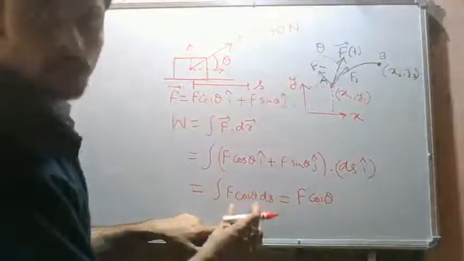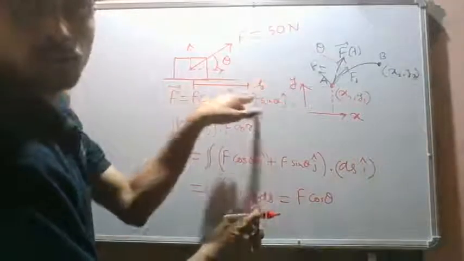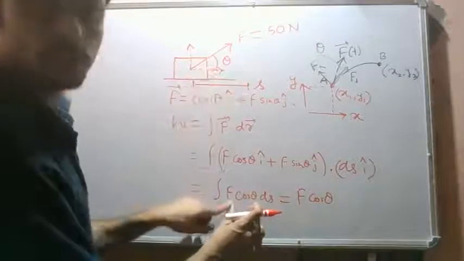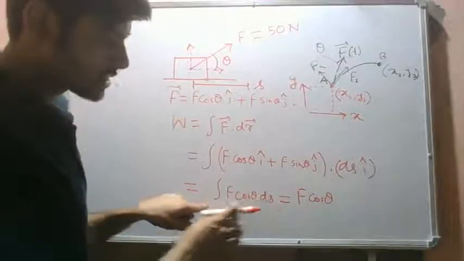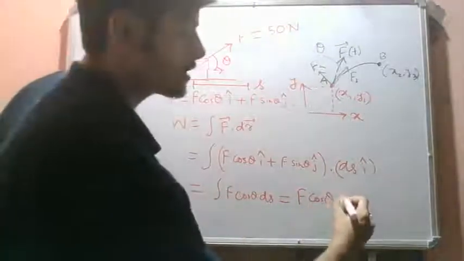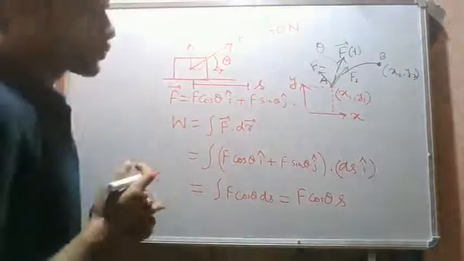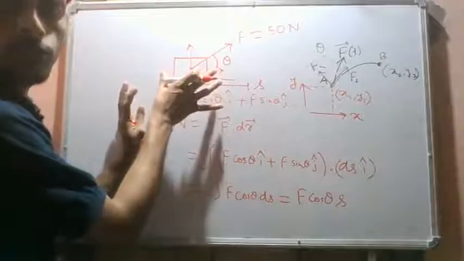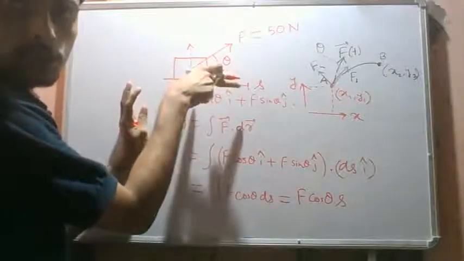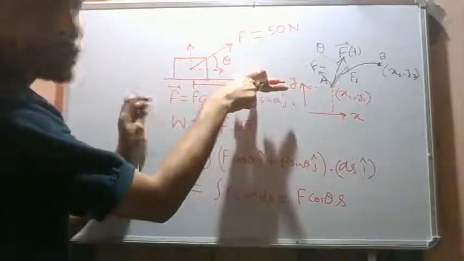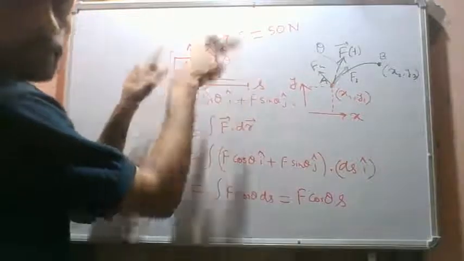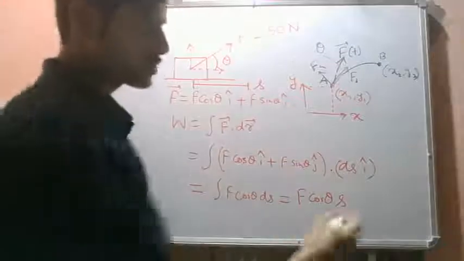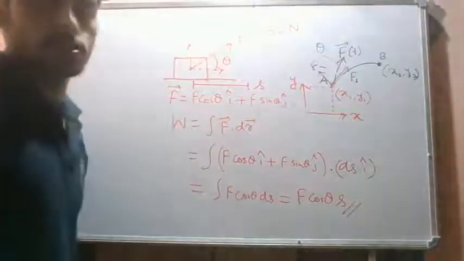So f cos theta remains constant throughout this motion of this object. This f cos theta remains constant, right? So this can come out of the integral. So we can write it as f cos theta times s. Okay. So whenever we have a block acted upon by a certain force, we take the component of the force along the displacement. The component of the force along the displacement multiplied with the displacement gives us the work done by the force. So this is what we call the work done by an external force.